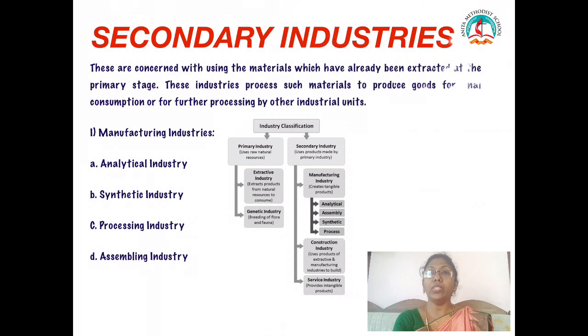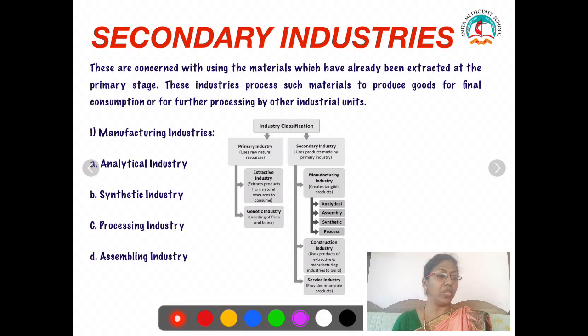Next we will see what is secondary industries. From the primary industries, the raw materials are taken for further processes. It's called the secondary industries. They are concerned with using the materials which have already been extracted at the primary stage. These industries take the raw materials to produce goods for consumption or for further processing by industrial units. For example, iron ore is a primary product, used in the primary industry, but manufacturing of steel by processing raw iron is in the secondary industries.